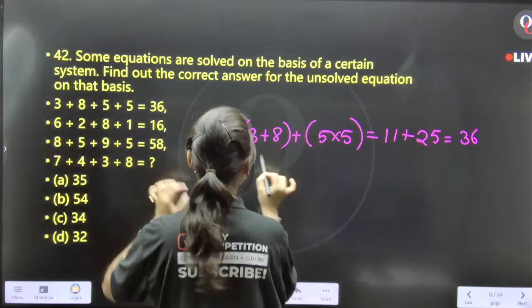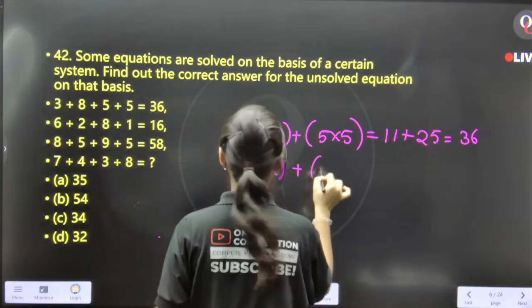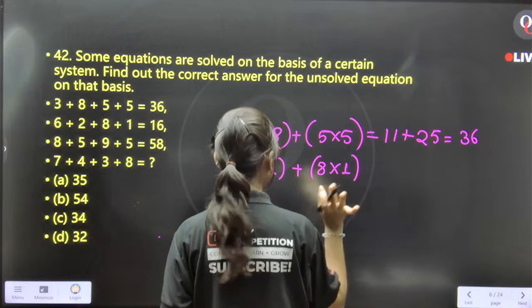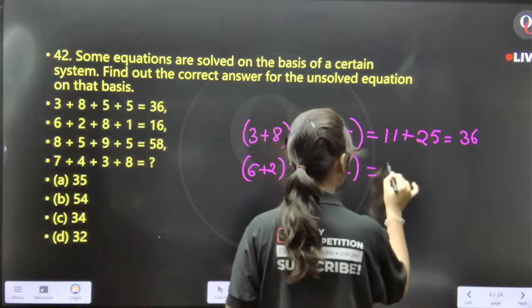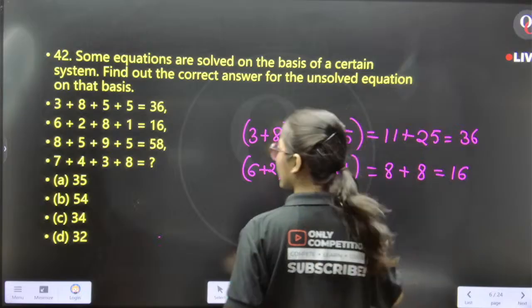Next, 6 plus 2. 6 plus 2 is how much? 8, plus 8 into 1. 8 into 1 is 8. 6 plus 2 is 8. 8 plus 8 is equal to 16.